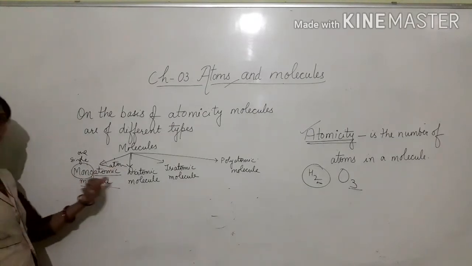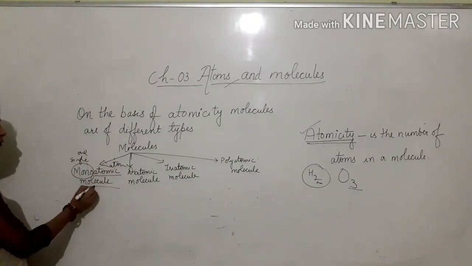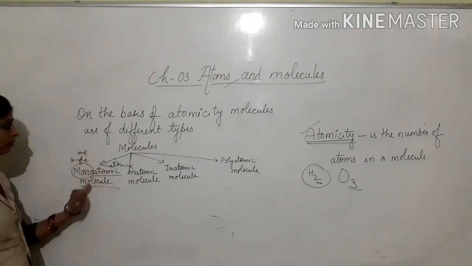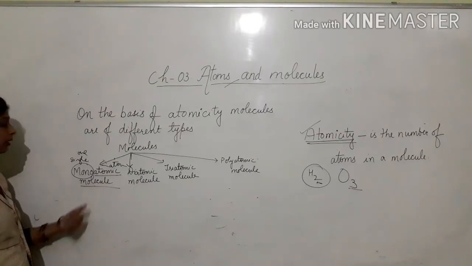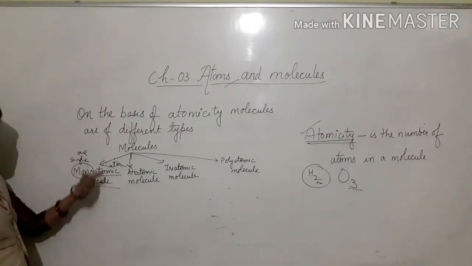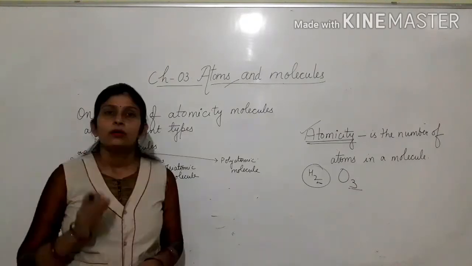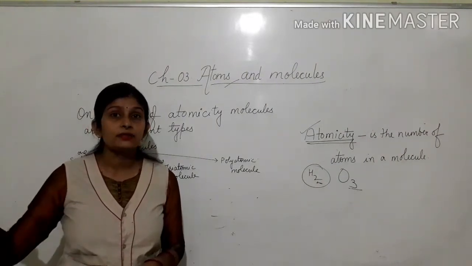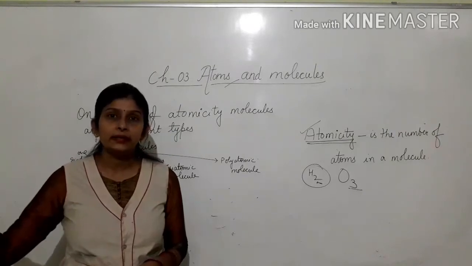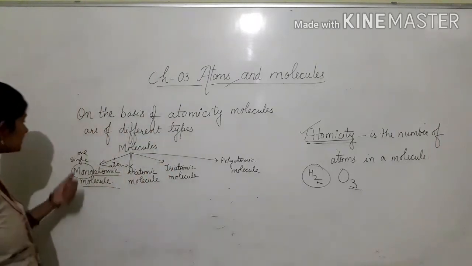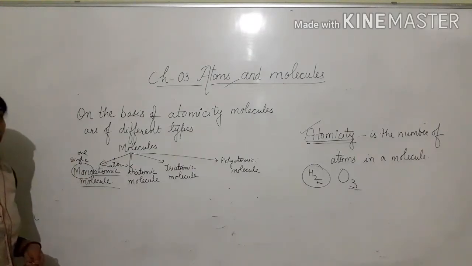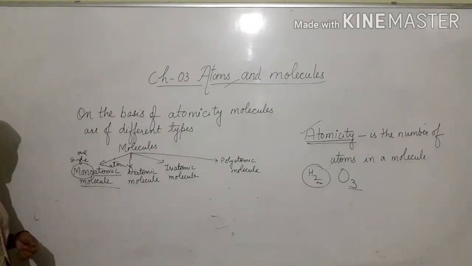A monoatomic molecule is a molecule made up of a single atom, or one atom. Now the question is: if a molecule is a group of 2 or more atoms chemically bonded together, then how is it called a molecule if it has only one atom?